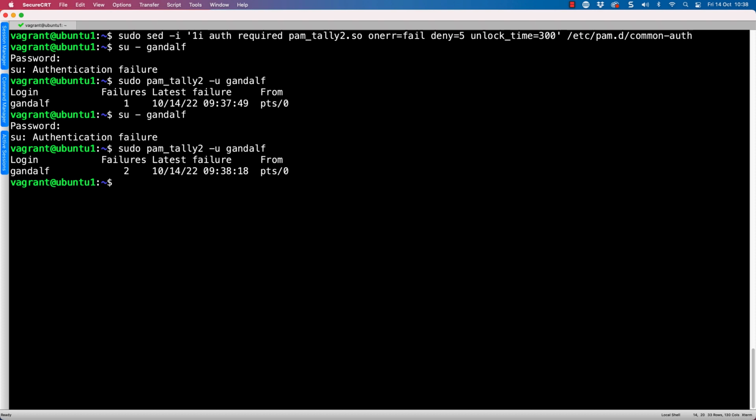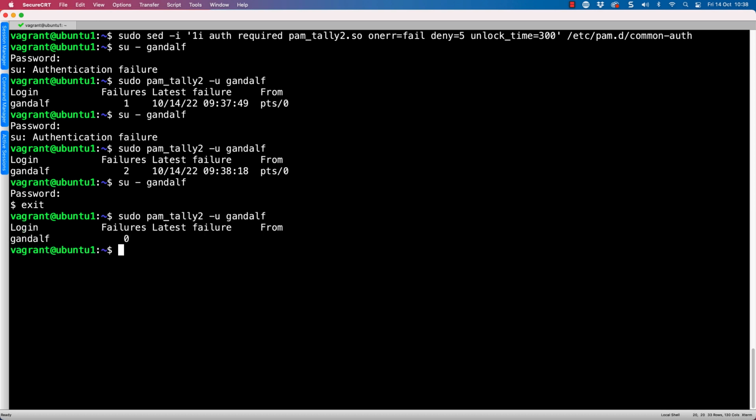A successful login will clear it, or the root user can clear it. We'll take a look at a successful login now. So if I use my su, put in the correct password now, log out again, and go back and reread the count, we can see that we've cleared the previous failures.